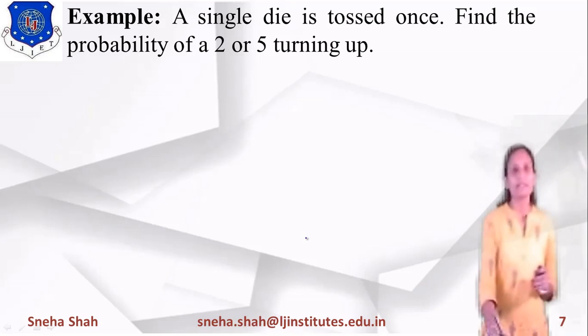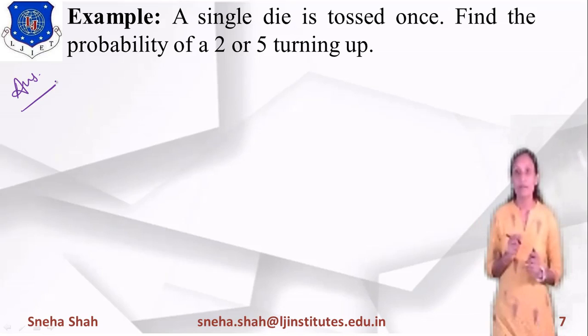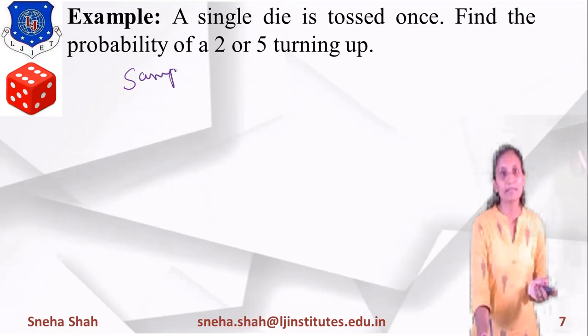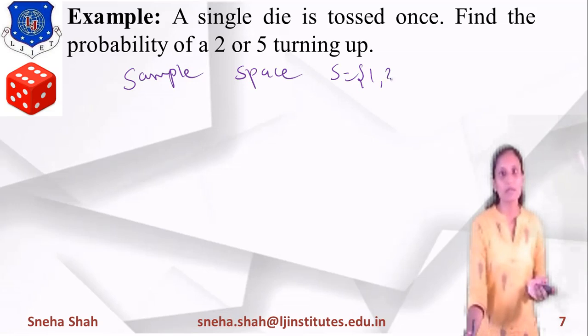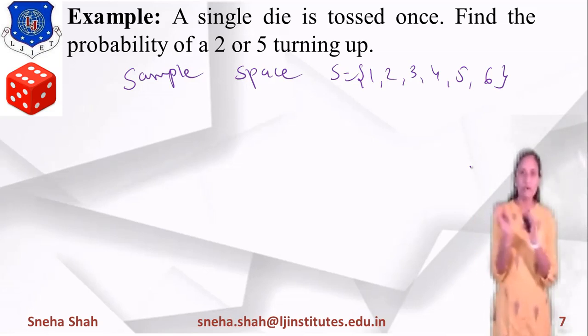So if I am solving this example, I start by writing the sample space. Now what is the sample space? The single die is tossed, so the sample space will be written as S equals {1, 2, 3, 4, 5, 6}. From this we have to find the probability of occurrence of 2 or 5 only.